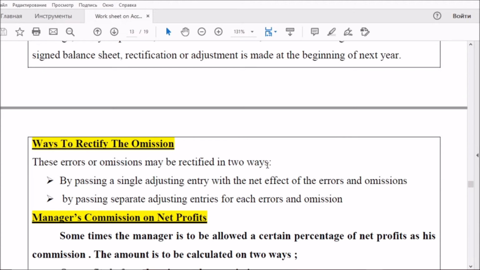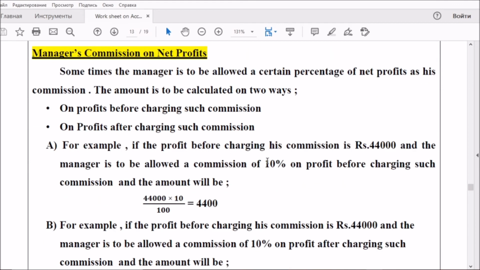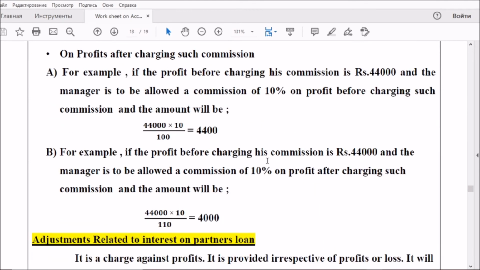Adjustments in the closed accounts. Manager's commission on net profit. Two ways are there to calculate the manager's commission. Actually, it will be debited in the profit and loss account, not in the profit and loss appropriation account. All the amounts like partner's loan, interest on partner's loan, rent to a partner, manager's commission, all these things are debited in the profit and loss account. Manager's commission is calculated in 2 different ways.